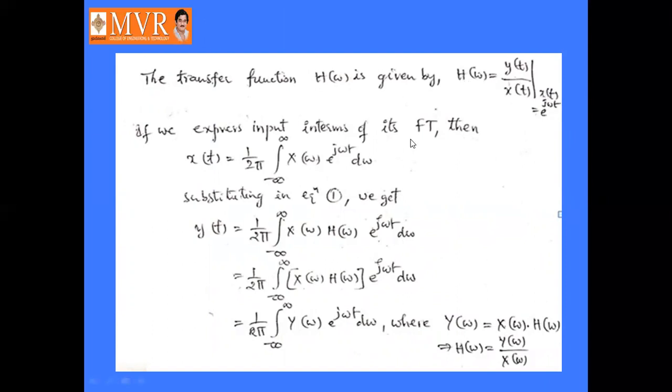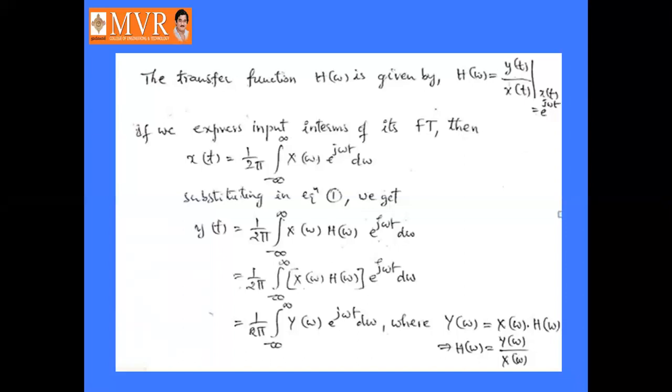If we express the input in terms of its Fourier transform, then x of t, in terms of the Fourier transform, is equal to 1 by 2 pi times the integral from minus infinity to infinity of X of omega into e power j omega t d omega. Substituting this x of t in equation number 1, what is that equation number 1? y of t equal to x of t into H of omega, right?